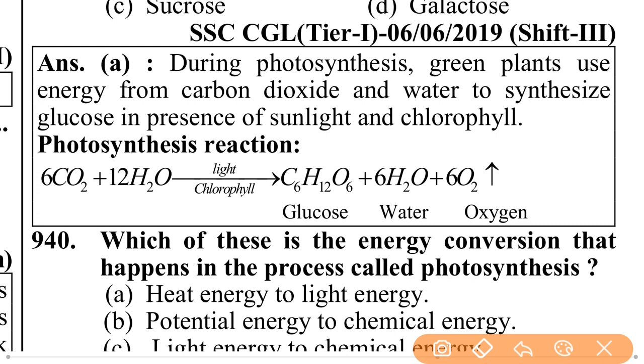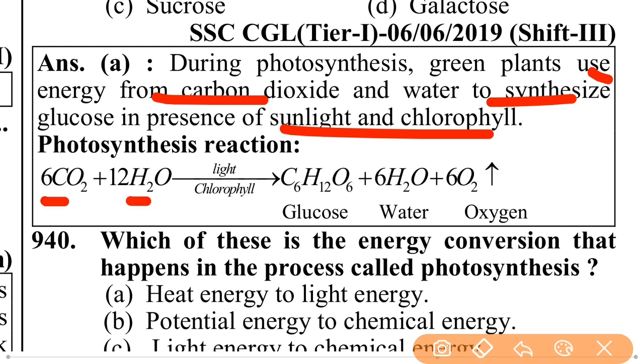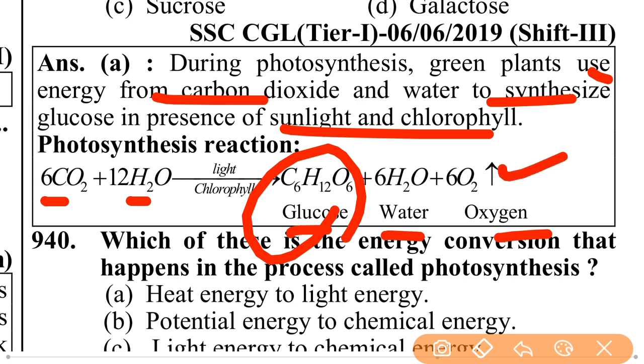During photosynthesis, green plants use energy from carbon dioxide and water to synthesize glucose in the presence of sunlight and chlorophyll. Photosynthesis reaction: when the carbon dioxide reacts with the water in the presence of light and chlorophyll, it will produce glucose, water and oxygen, and the plant saves the glucose and releases the oxygen. So that's why the plant takes carbon dioxide and releases oxygen.